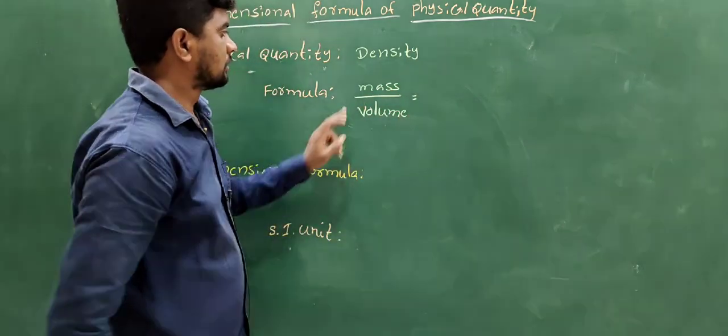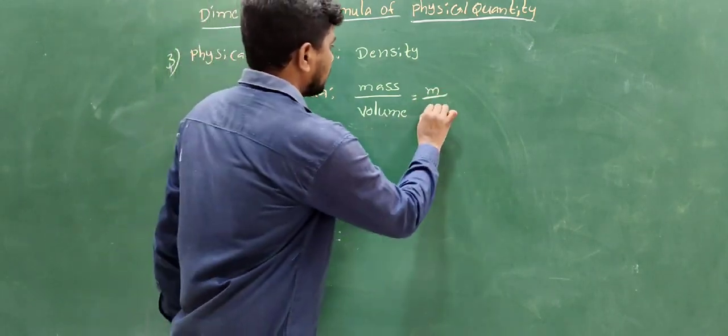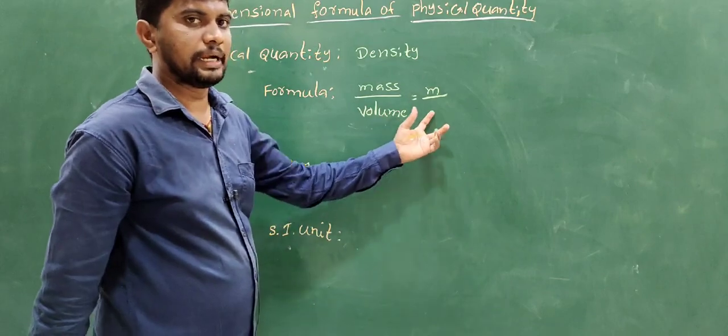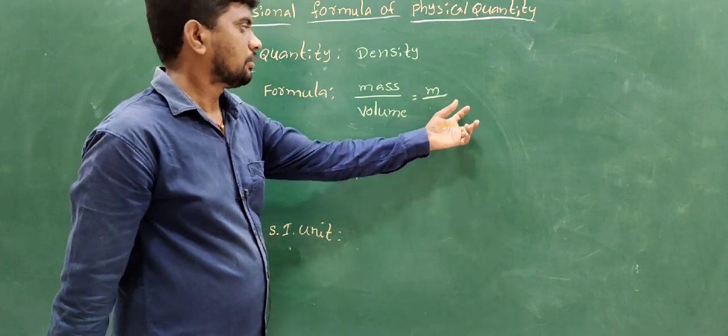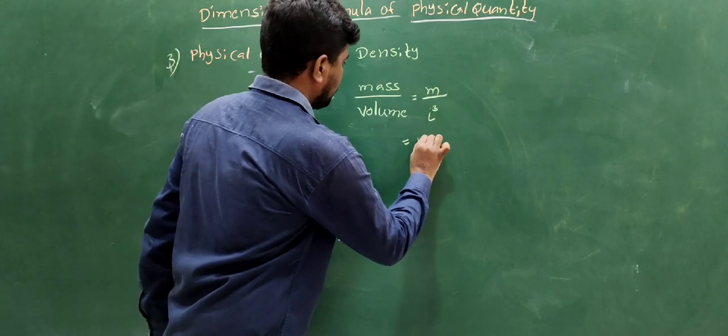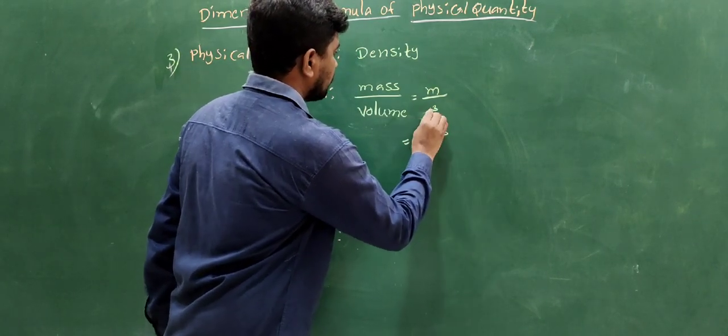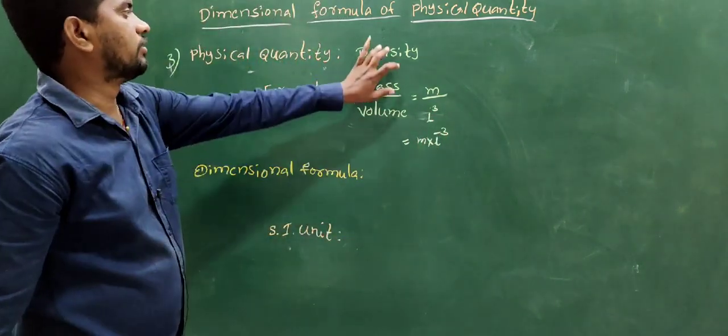The mass is M. The volume is L cubed. Volume means length into breadth into height. Breadth and height are also considered length, so it is L cubed. M into L to the power of minus 3 is the formula of density.